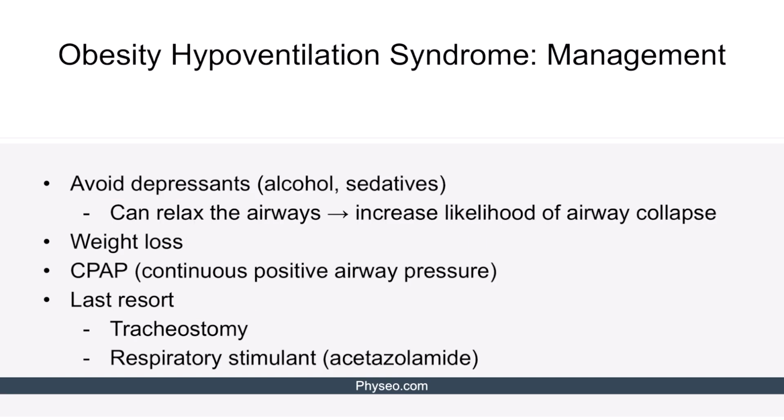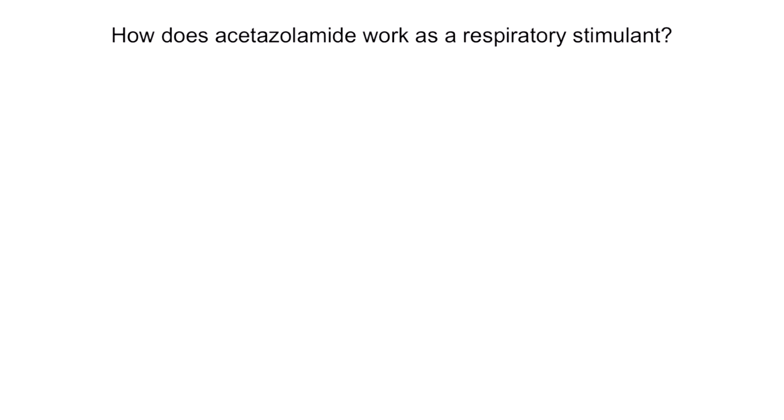The management of OHS is similar to OSA. Avoid depressants like alcohol and sedatives that can relax the airways, consider weight loss, and use a nocturnal CPAP machine. Again, considered first-line treatment, with a tracheostomy as one of the last resort options. The only potential different step in management is the use of a respiratory stimulant like acetazolamide, which would also be a last resort. How does acetazolamide work as a respiratory stimulant?